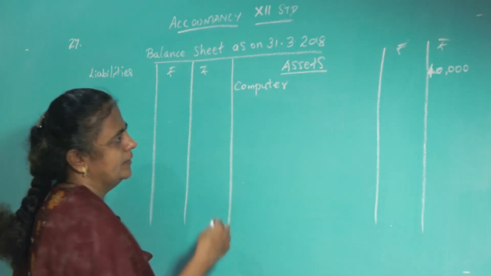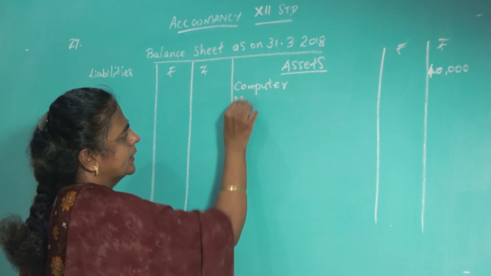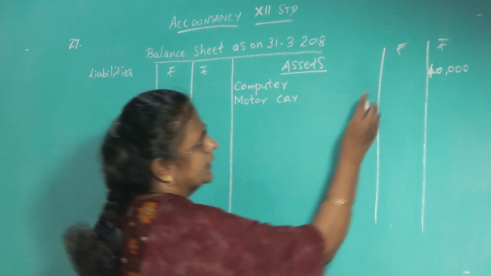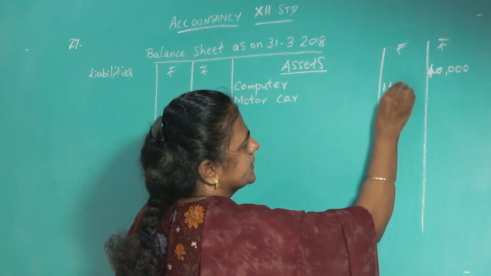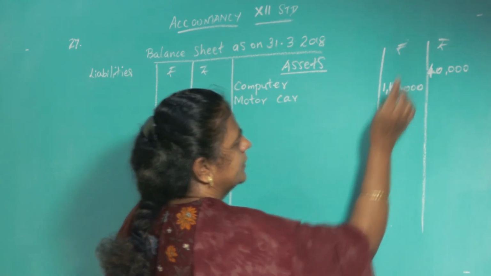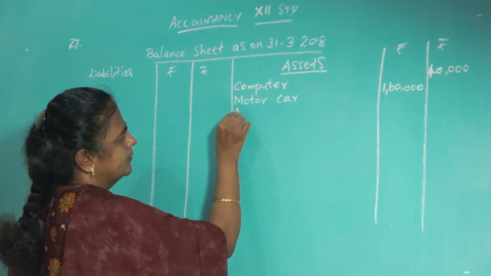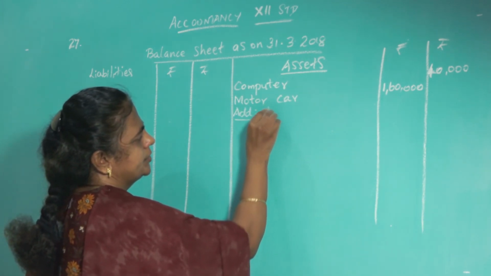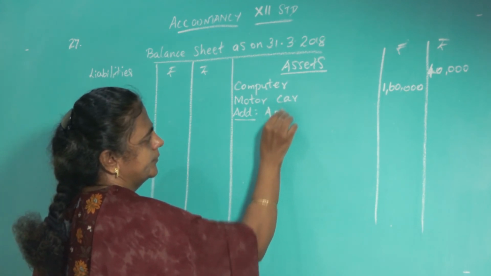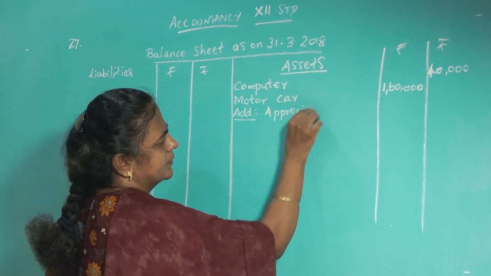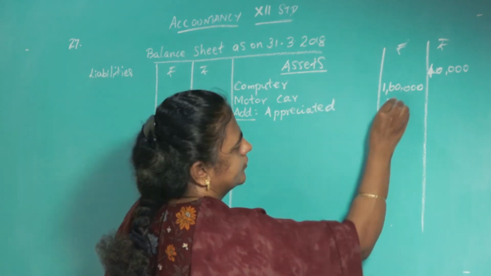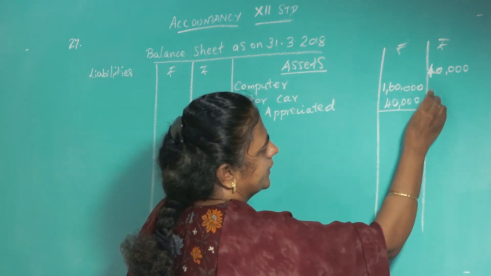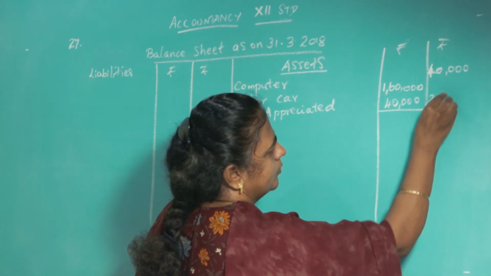Okay. Then what is the next one? Motor car, 1,60,000, but the present value has increased, appreciated. So you add 40,000 increase. So the current value is 2 lakh.